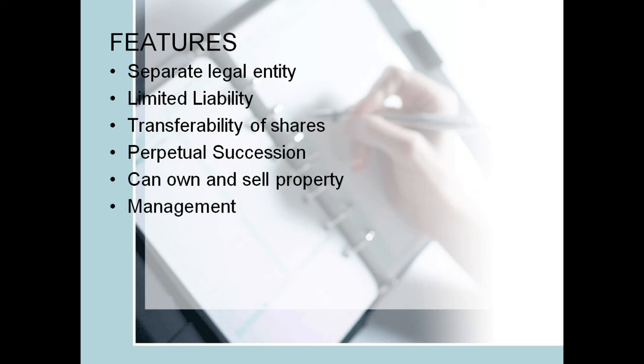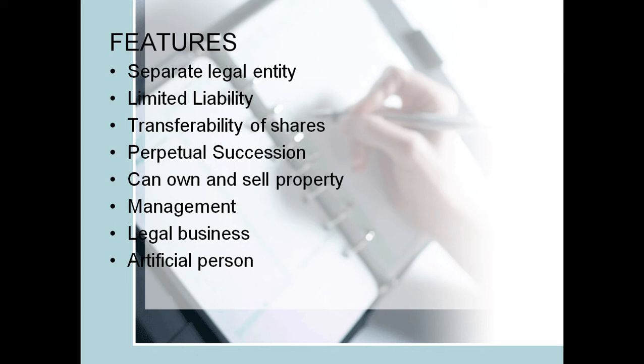Management. Company is normally managed by board of directors. Legal business. So the business which must be run by a company must be legal, meaning that any illegal business will not be allowed to be registered as a company. Artificial person. So a company is an artificial person. Remember, we have a natural person and artificial person.